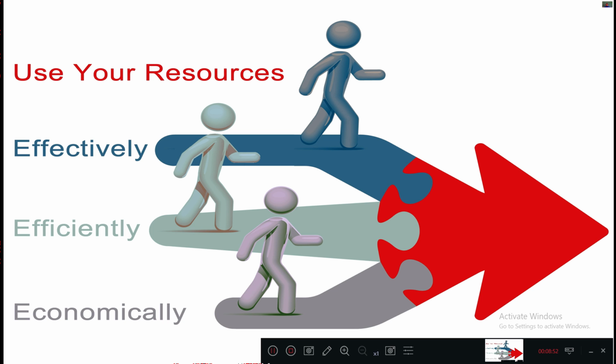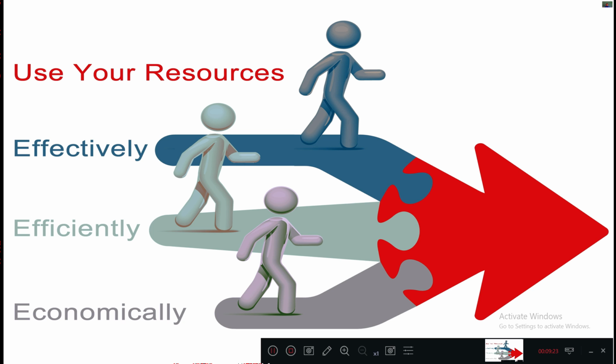For that we need proper planning, like where exactly we need to use these resources, how many days we require, what the total cost is, and the start date as well as the end date of those resources. We need to use them efficiently, in the sense that with respect to quantity, only as much as is required we need to purchase and use. Again that depends upon the total work carried out by that construction industry.